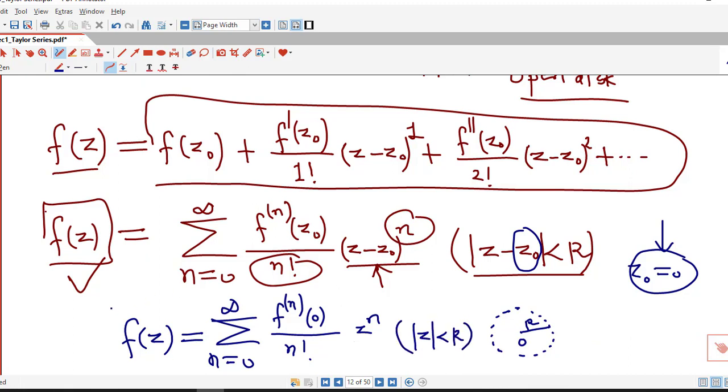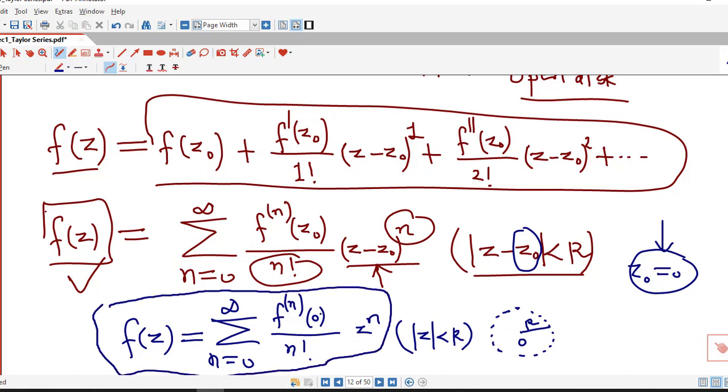So this is the Taylor series about the point z equal to 0, or Taylor series with center z equal to 0, and this series is also known as the Maclaurin series. So the Maclaurin series is nothing but the Taylor series with center 0, and for the Maclaurin series we require that our function is analytic at every point inside the circle with center 0 and radius r.